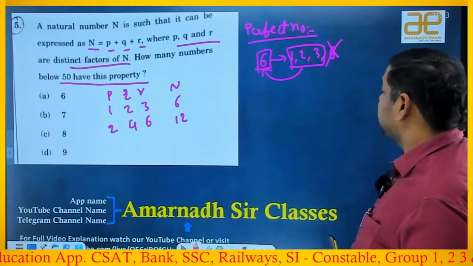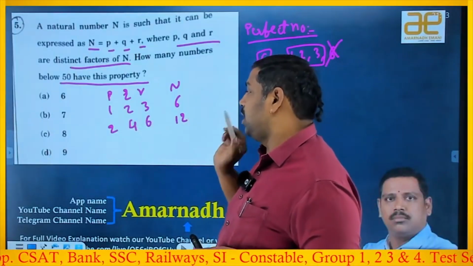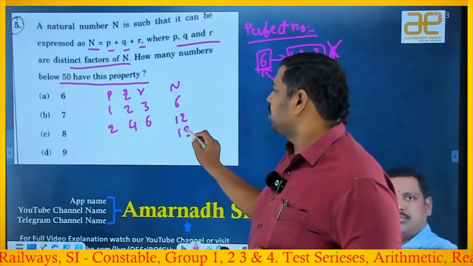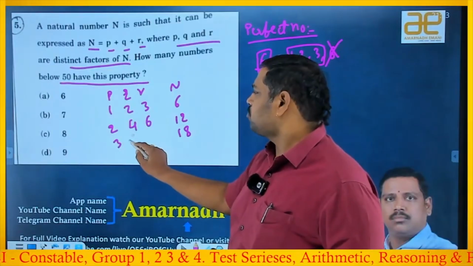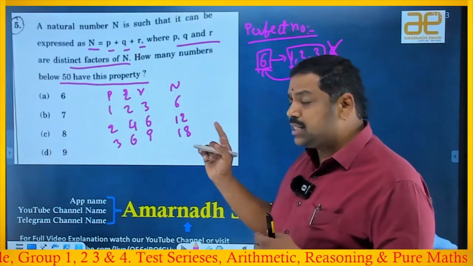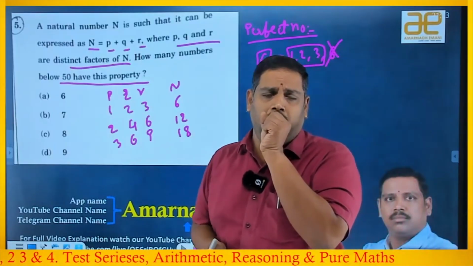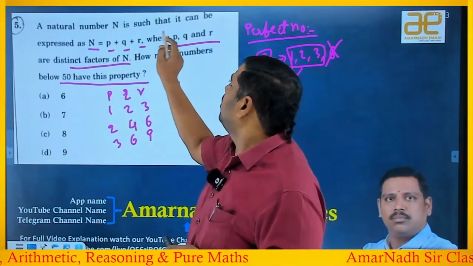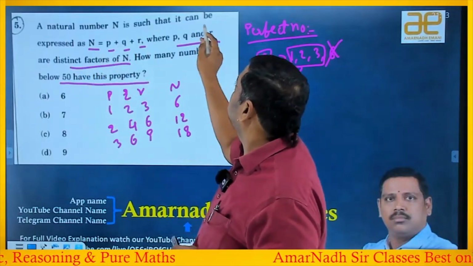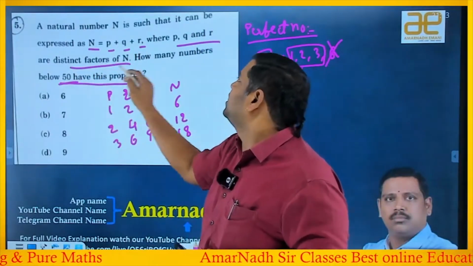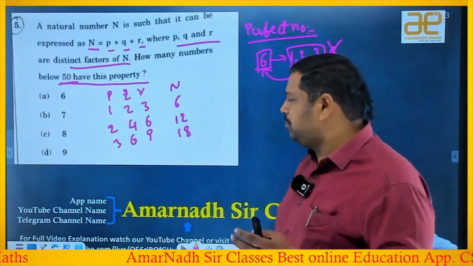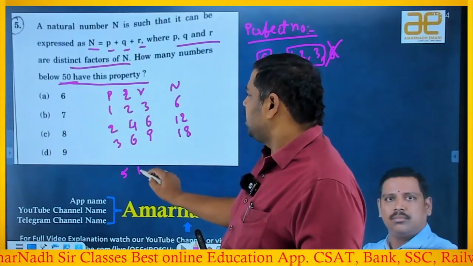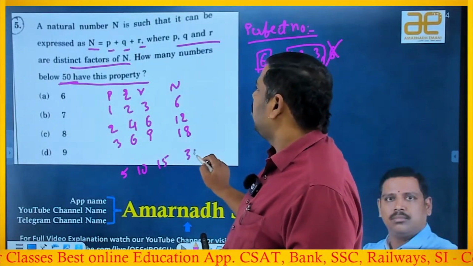But the beauty of 6 is that 2 plus 4 plus 6 is 12, and definitely the sum is equal to 12 only, right or wrong? If you triple, 18, so triple means 3, 6 and 9, right or wrong? And so on. He is not asking what the numbers are. He is asking how many such triplets exist. N should be a natural number below 50, right or wrong? If I take multiples of 5 randomly: 2 fives are 10, 3 fives are 15, and the sum if you verify is 30. I want up to 50, right?